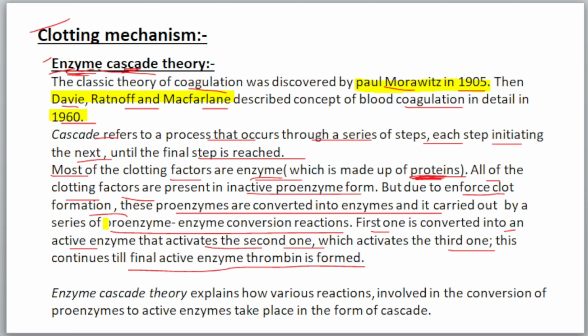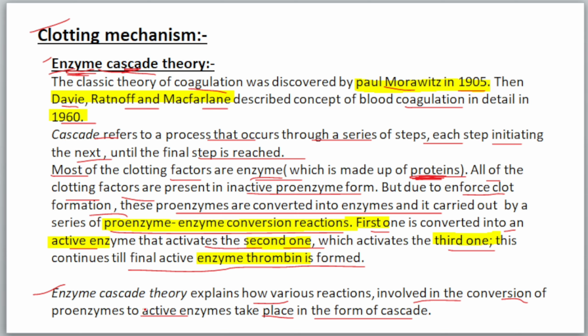So this enzyme cascade theory is basically based on a series of proenzyme-enzyme conversion reactions. The first one is converted into the active form that activates the second one, which activates the third one, and this process continues till the final active enzyme, thrombin, is formed. So enzyme cascade theory explains how the various reactions involved in the conversion of proenzyme to active enzyme take place in the form of a cascade.